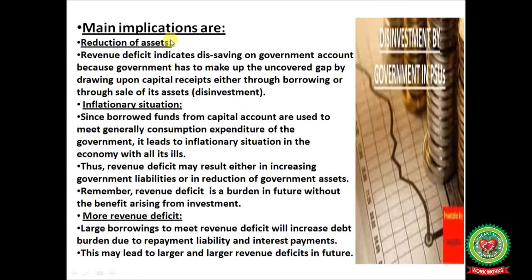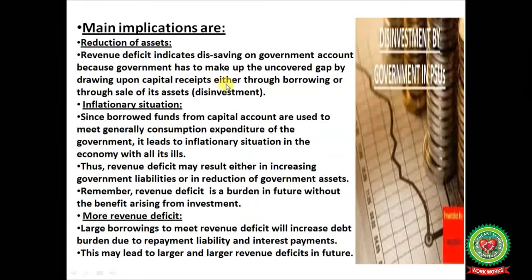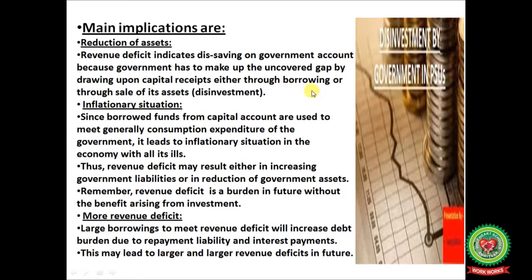Main implications are: reduction in assets. Revenue deficit indicates dis-savings on the government account because the government has to make up the uncovered gap by drawing upon capital receipts, either through borrowing or through sale of its assets, that is known as disinvestment.